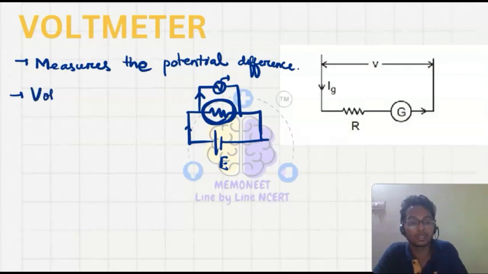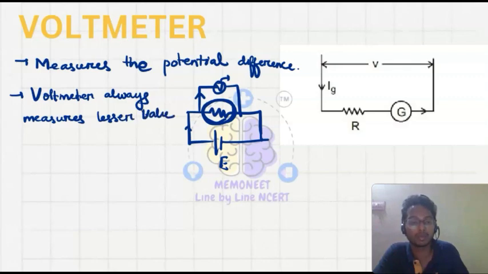So the voltmeter always measures a lesser value than the actual one.